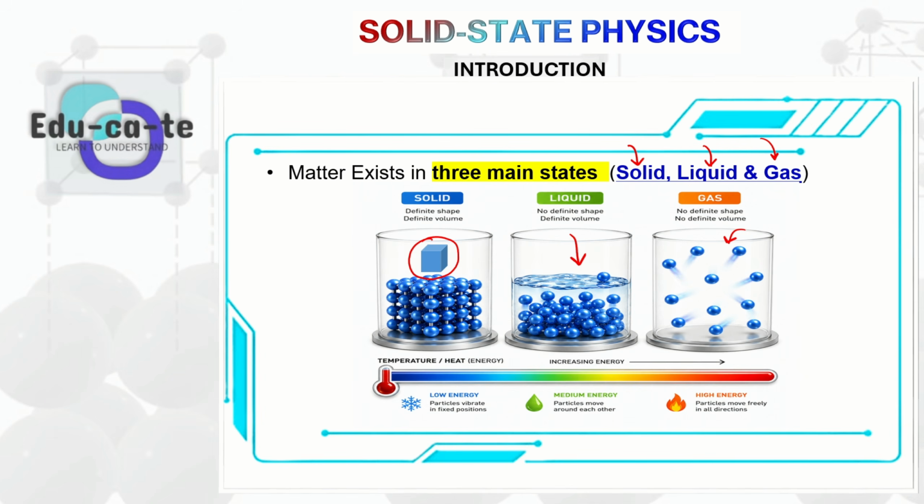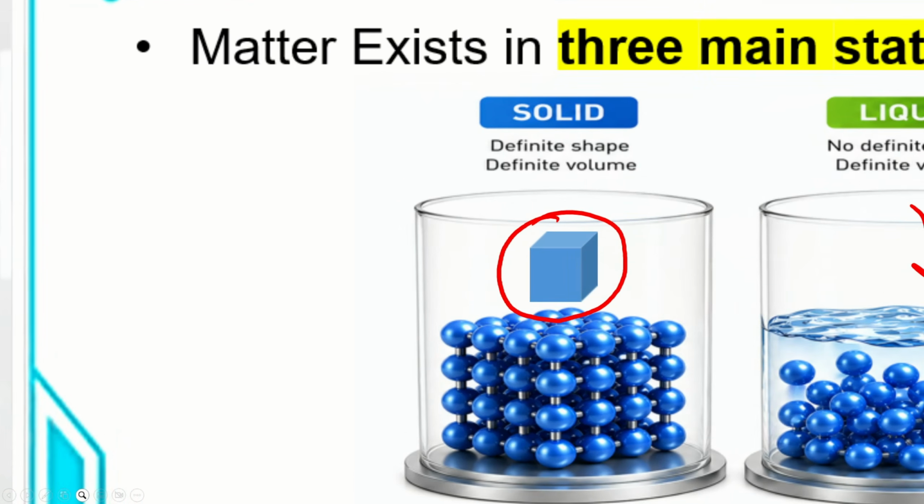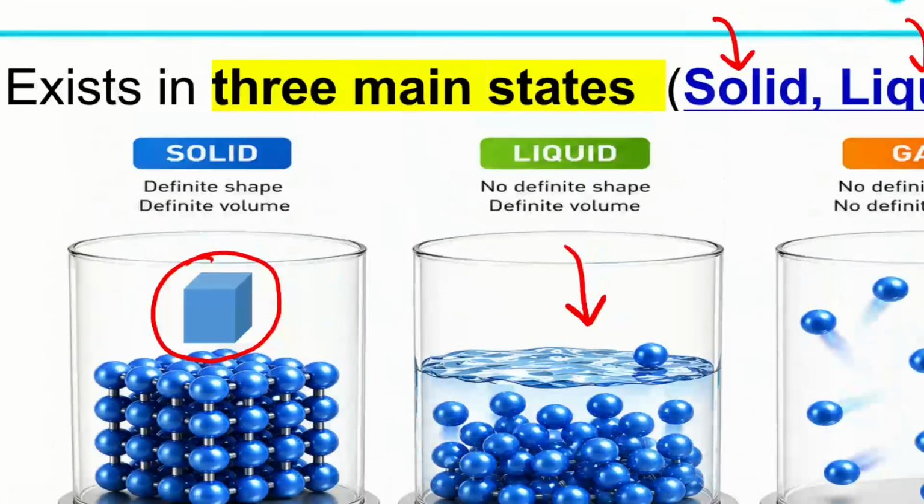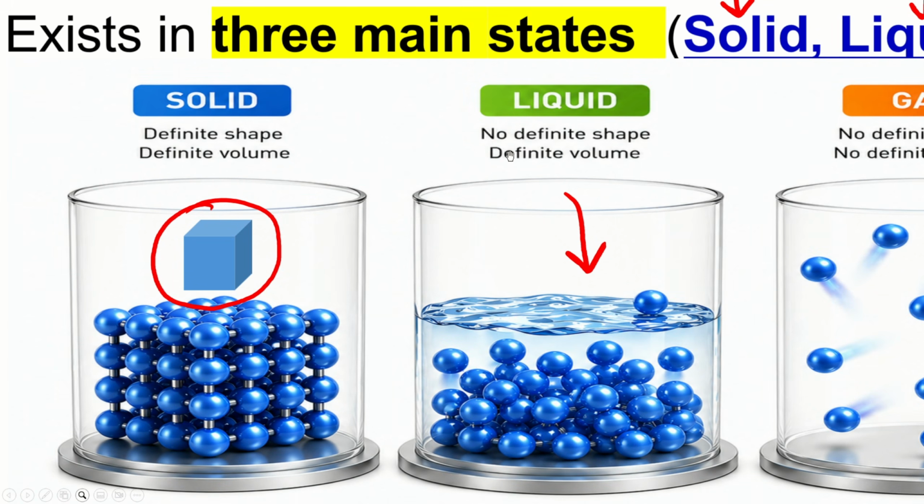For example, if you start with solid ice, it has a definite shape and a definite volume. We know how much space it occupies, and we know the shape of the solid. It looks cubic-like. The moment you start applying heat, the solid ice will melt, and then we have liquid water. The liquid water has no definite shape because it assumes the shape of the container, since liquids just fill up the container they are poured into. It has a definite volume, because we are able to find the volume of the liquid.